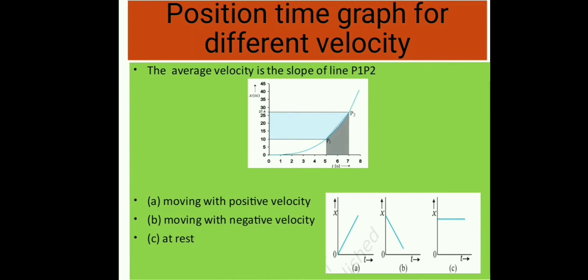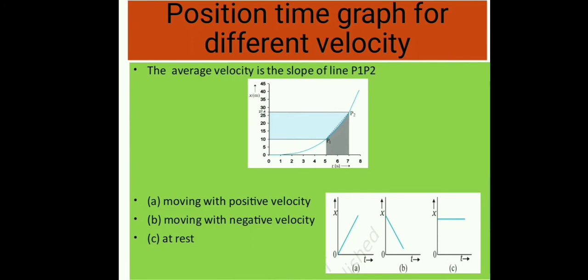Now the average velocity can be positive or negative depending upon the sign of the displacement. It is 0 if the displacement is 0. It is positive if the displacement is positive, and it is negative if the displacement is negative.